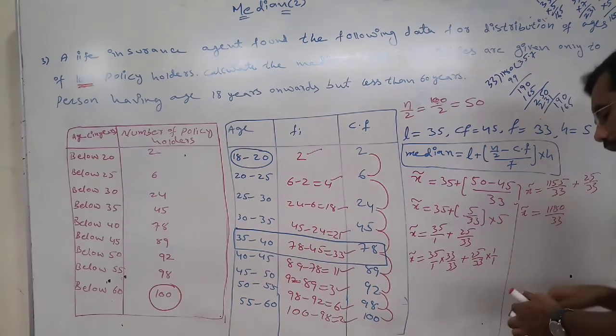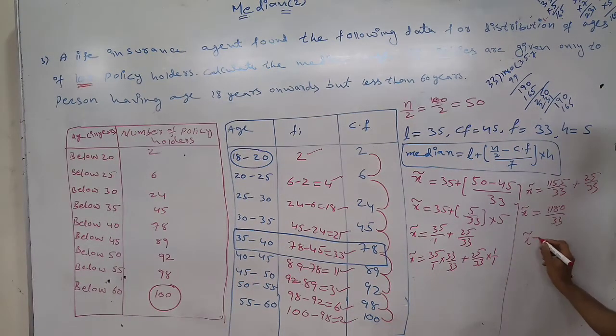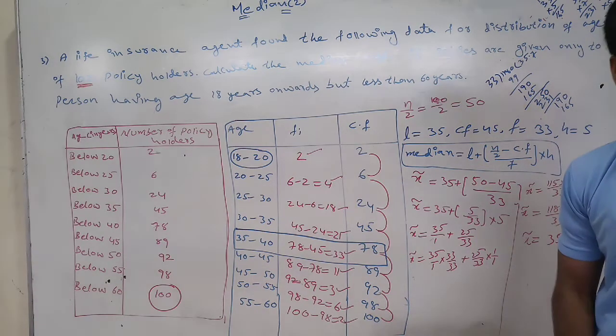So we will take approximately X tilde is equal to 35.75, or 35.76 also, no problem.